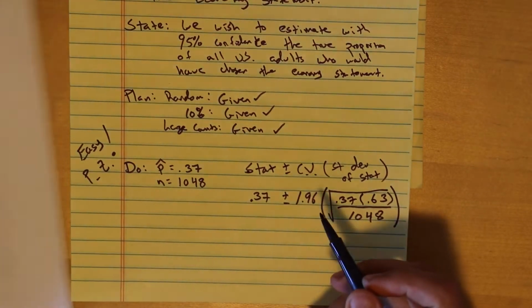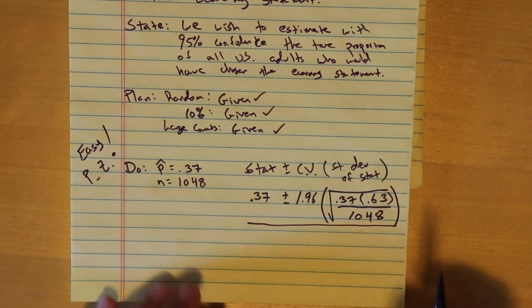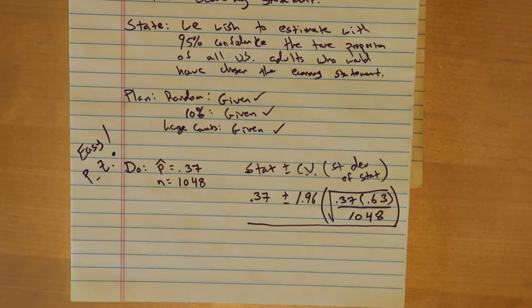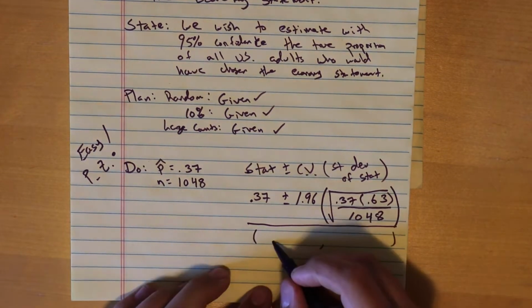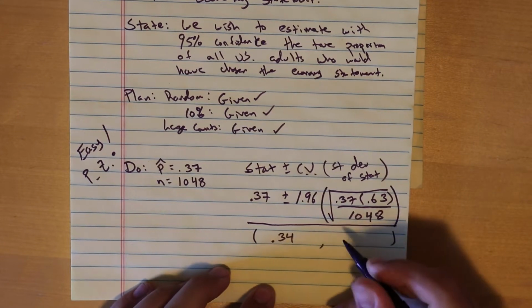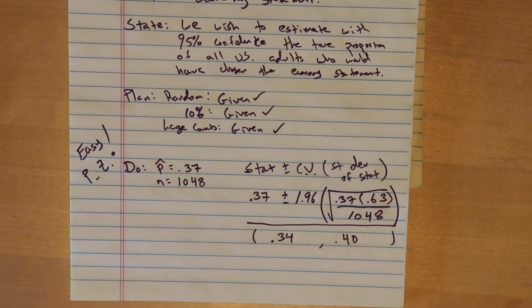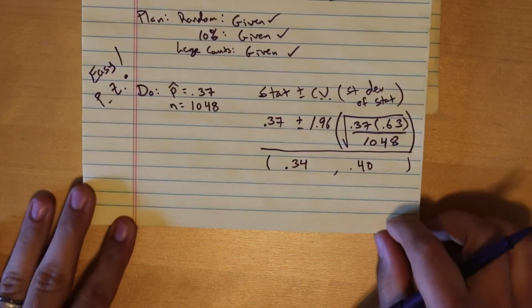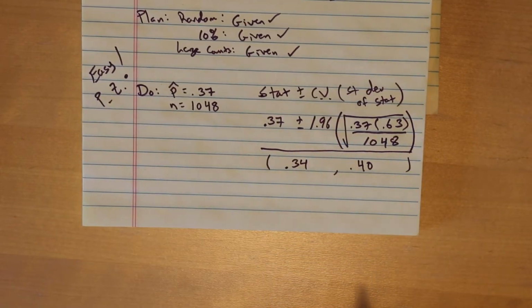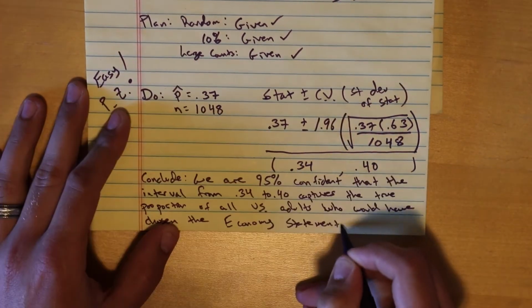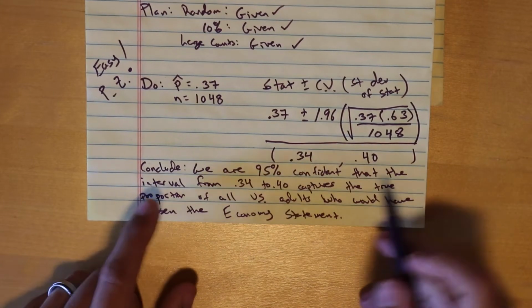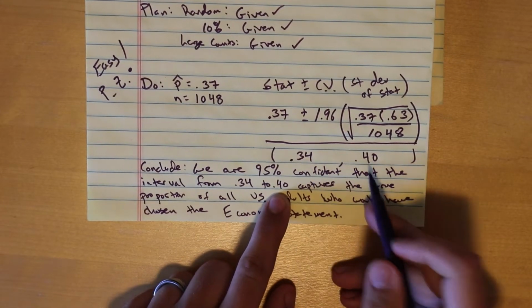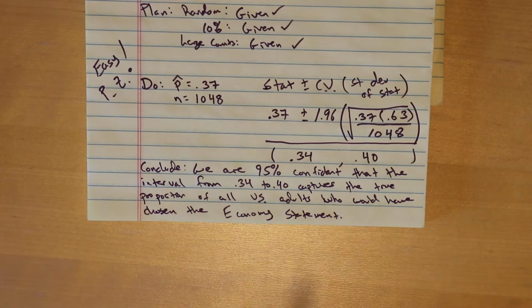And so this is our confidence interval. Okay? And we can evaluate this, and we should get somewhere along the lines of 0.34, so between 34% and 40%. So we had to construct and interpret. So we will now conclude. All right, so conclude. We are 95% confident that the interval from 0.34 to 0.40 captures the true proportion of all U.S. adults who would have chosen the economy statement.